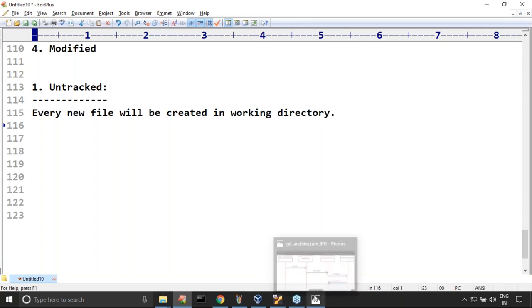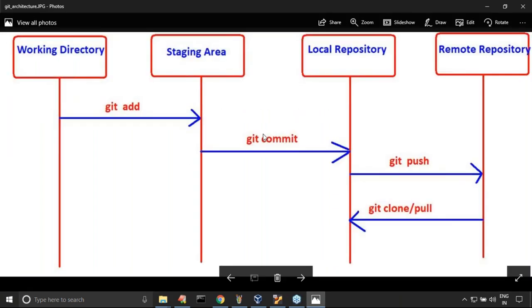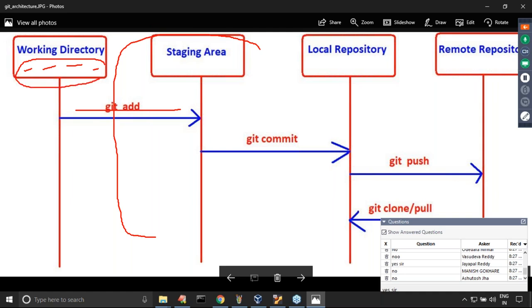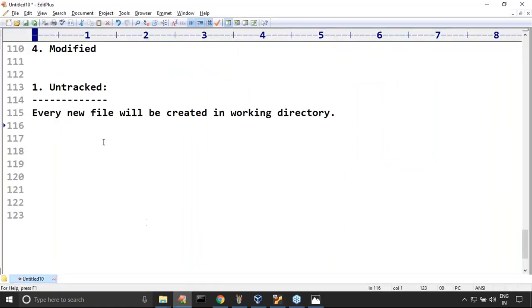Remember, as per our diagram, once we add files to the staging area, only then will tracking be started by Git. Remember this one. In the working directory, whatever files we created, these files are not tracked by Git. Git isn't aware of these files. Git becomes aware of these files whenever we use Git add. Remember this one.